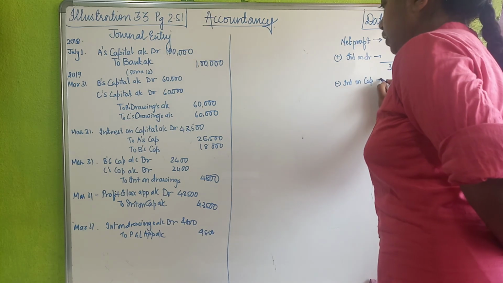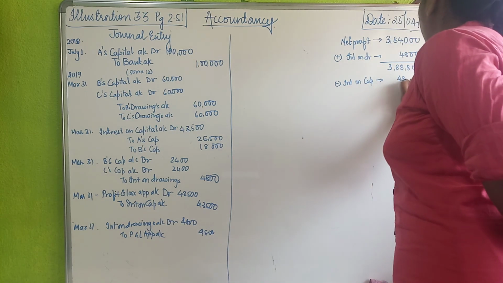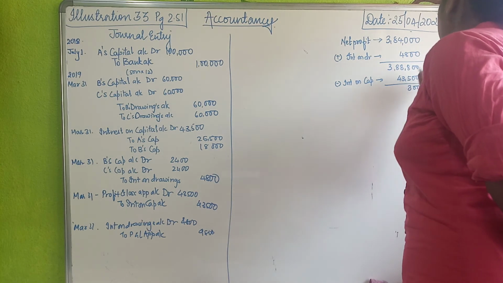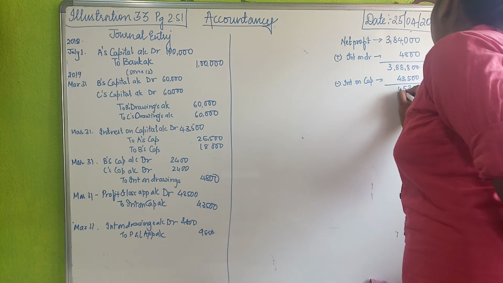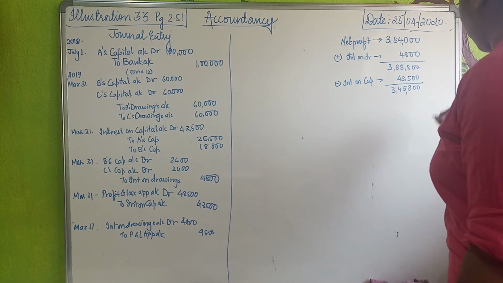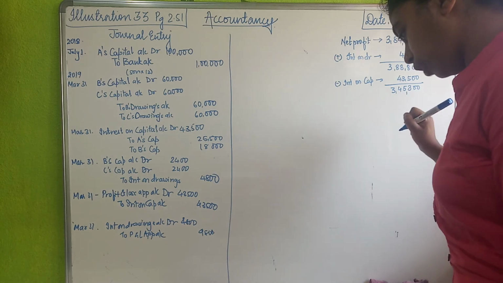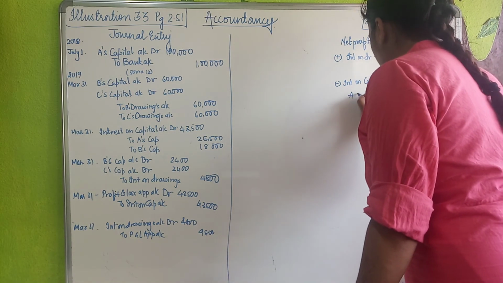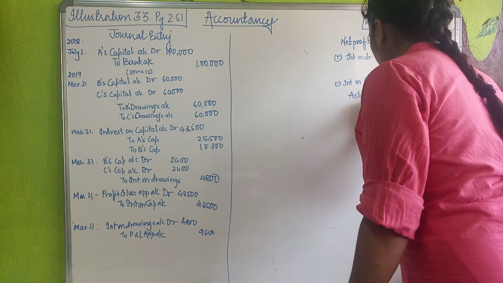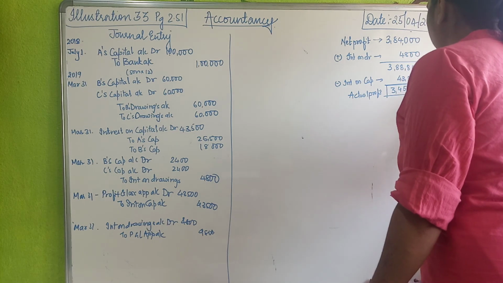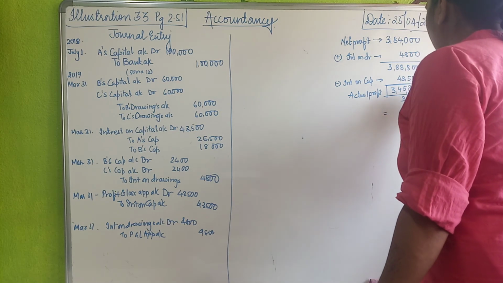Exactly right. And then subtract interest on capital. How much is the interest on capital we paid them? 43,500. So balance is how much? 300 as it is. 8 में से 3 गया 5, 8 में से 4 गया 4. 3,45,300. Got your profit over here? This is my actual profit. This actual profit is divided among 3 partners. So divide by 3. So each partner will get how much?